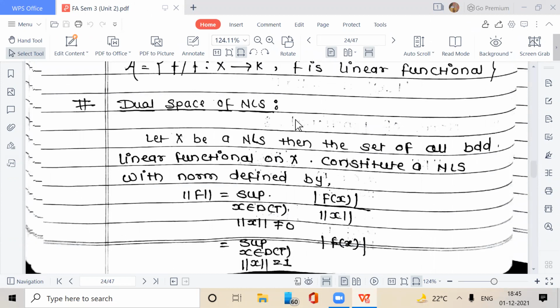Dual space of a norm-linear space. Let X be a norm-linear space, then the set of all bounded linear functionals on X constitutes a norm-linear space with norm defined by norm of f is equal to supremum over x belongs to domain of T, norm of x not equal to 0, of mod of f(x) upon norm of x. The set of all bounded linear functionals on X is a norm-linear space which is called the dual space of X.